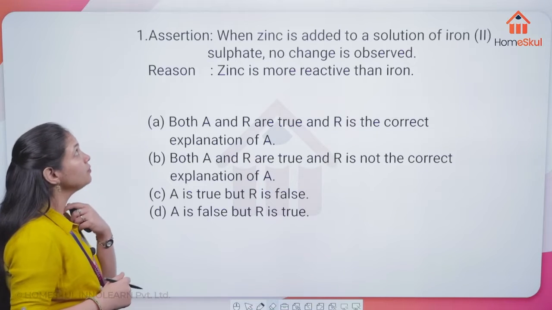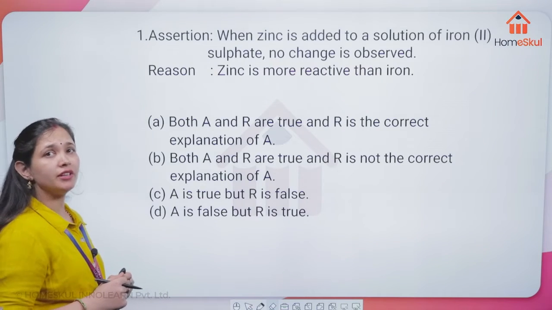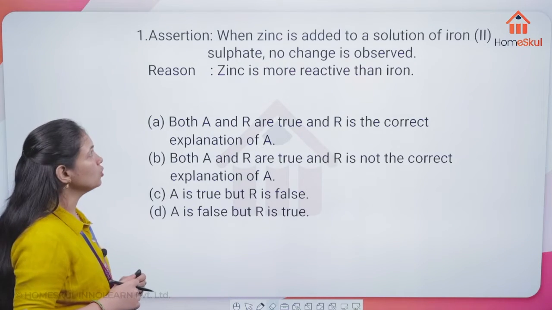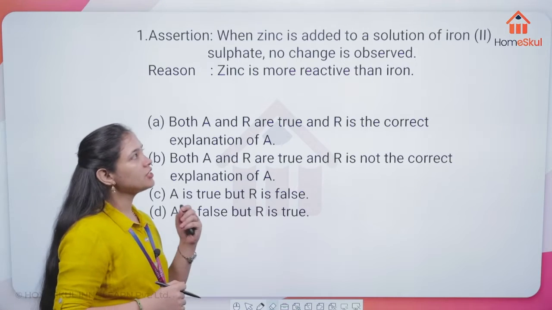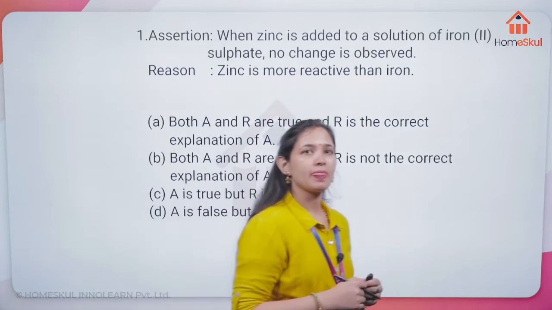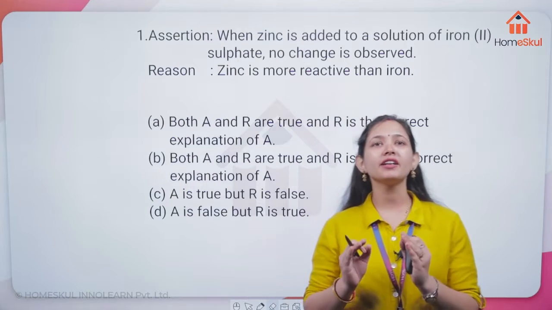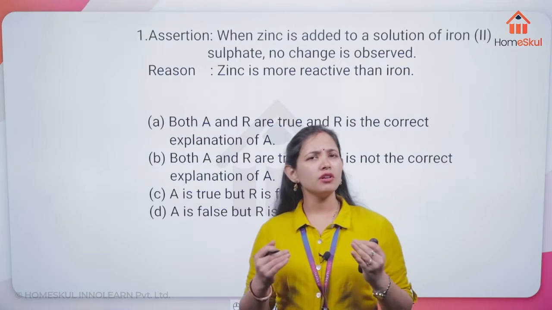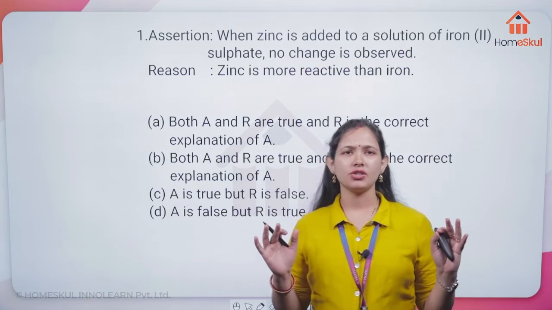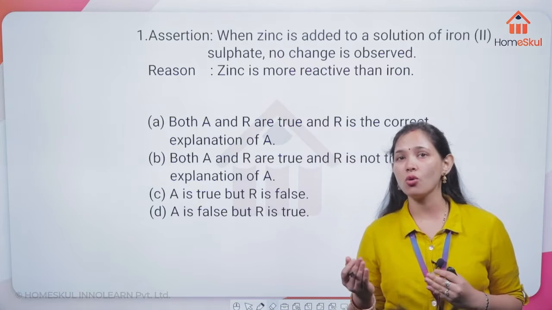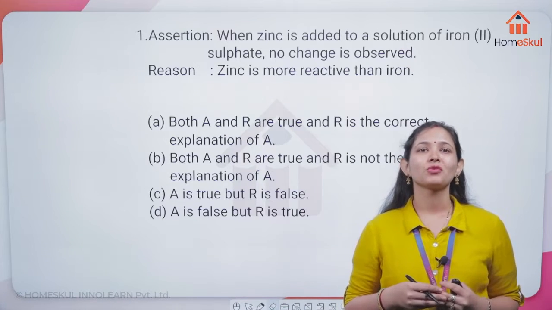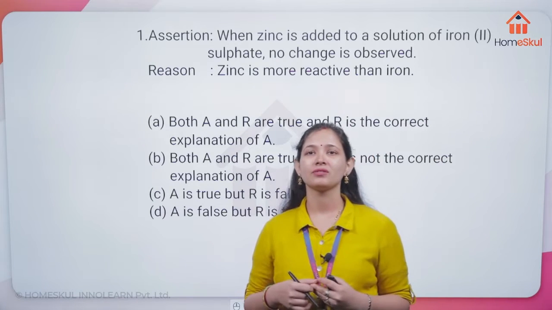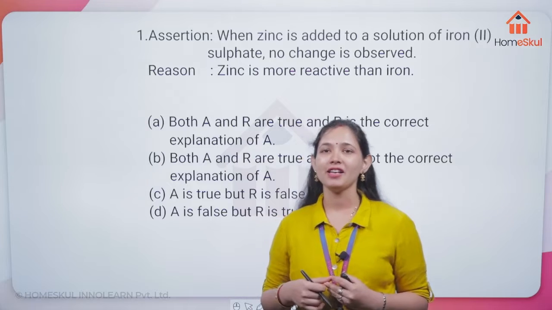The very first one. Assertion: when zinc is added to a solution of copper(II) sulfate, no change is observed. There is zinc and you are adding it to ferrous sulfate solution. Do you observe any change, or will there not be any change? Does the reaction go or not?